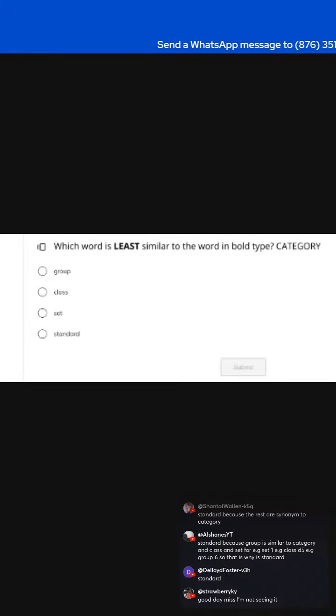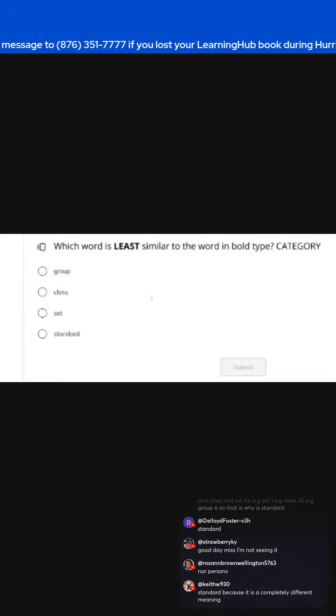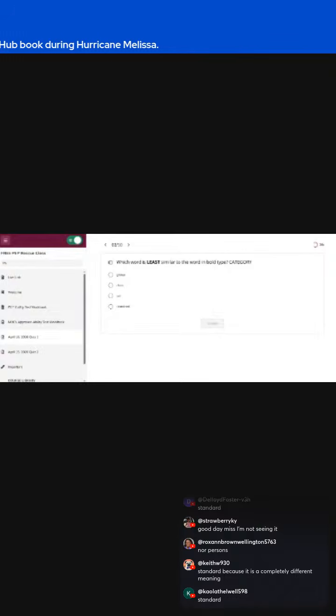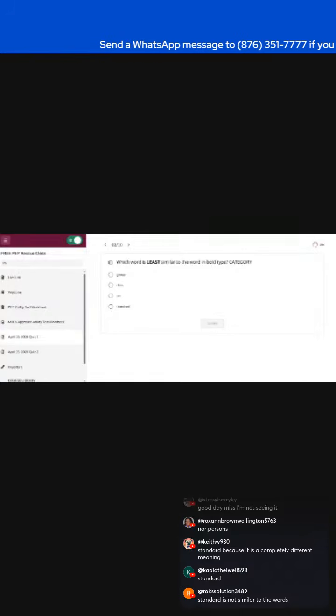Okay, so moving right along, let's look at another question. You notice how these classification questions can be worded. You have three words describing the same thing: group, class, set. And then you have standard, which doesn't mean group, class, or set. It's not describing the same thing. In this case, that would be the odd one out, since the others describe a collection of items.